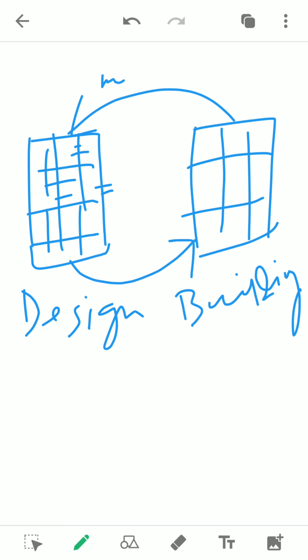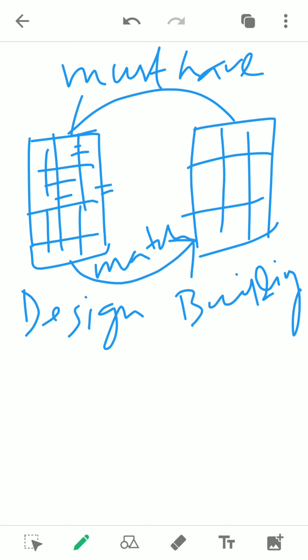It must have a design, and the design should match with the building. If you have a design of a 3-story building, but you have built a building with more than 3 stories, then it is not valid.